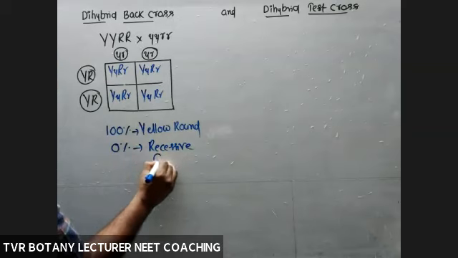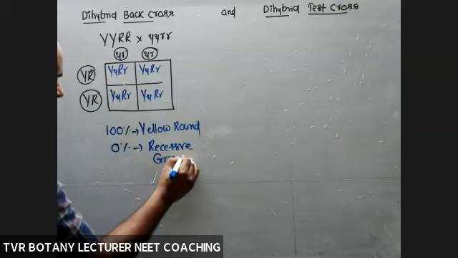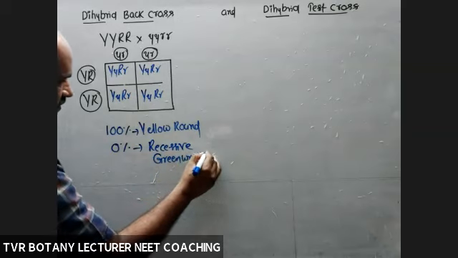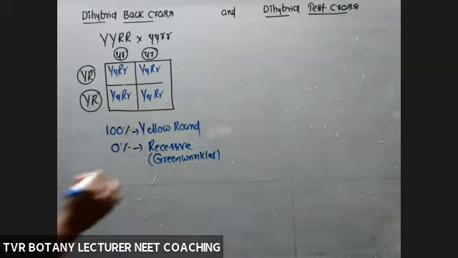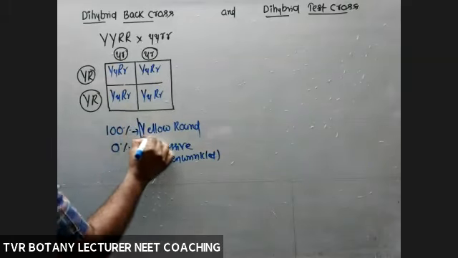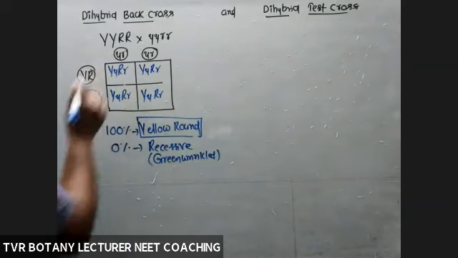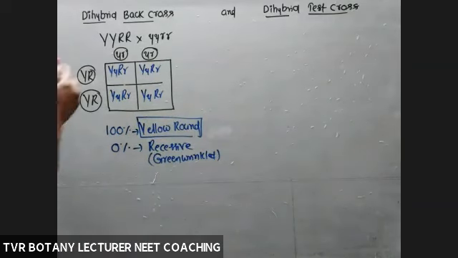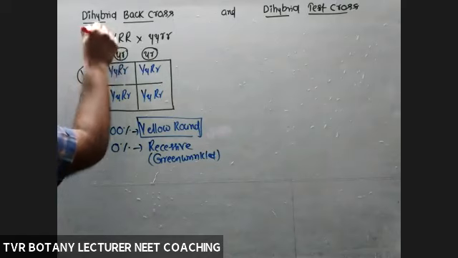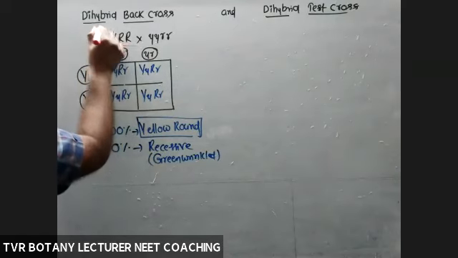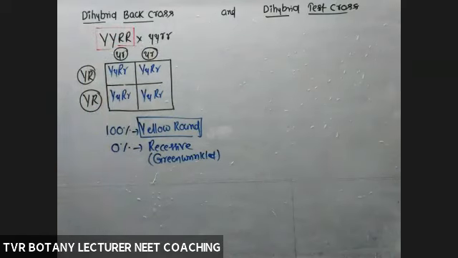What is that ratio? Green wrinkled 0 or not? Green wrinkled 0. 100% double homo yellow round only, double dominant only. So if all are 100% yellow round, what is the genotype of the unknown plant? This one is an unknown plant, the organism to be tested, meaning the genotype of that one is to be understood.